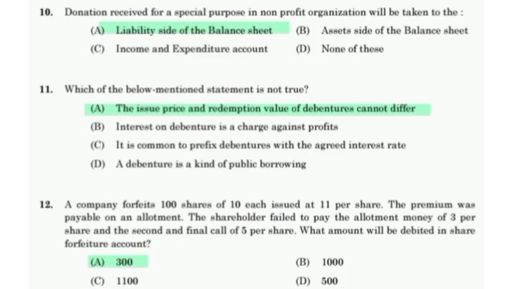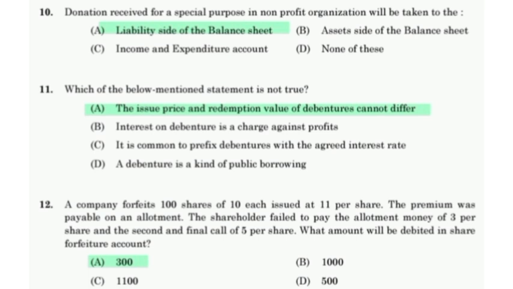Donation received for a special purpose in a non-profit organization will be taken to the liability side of the balance sheet. Which of the below mentioned statements is not true? The issue price and redemption value of debenture cannot differ.